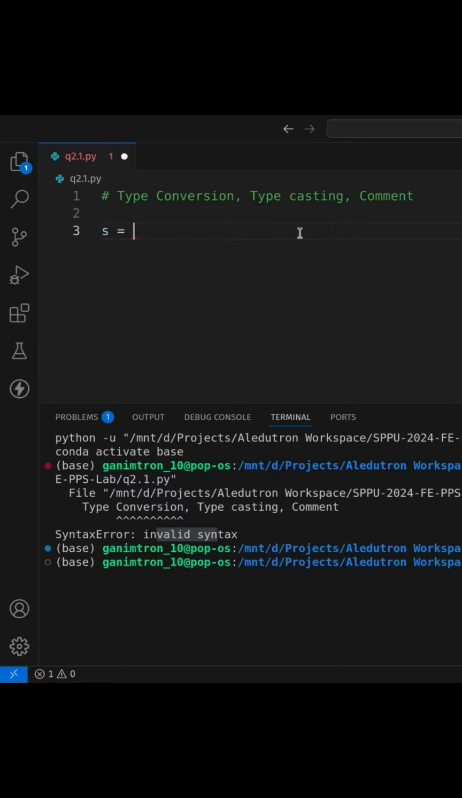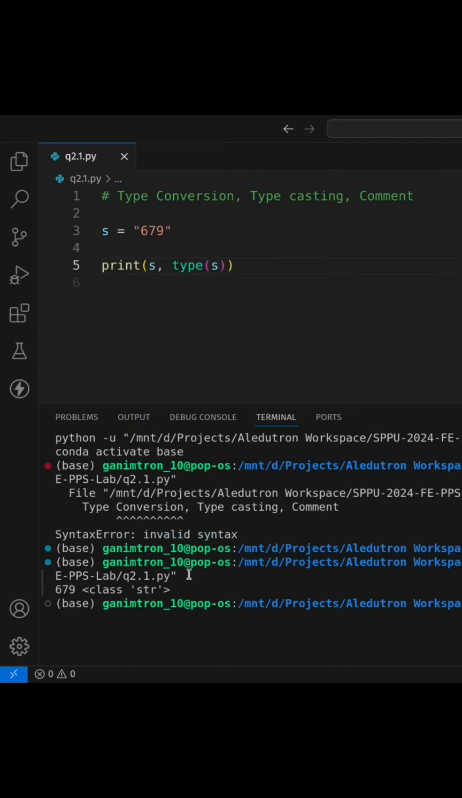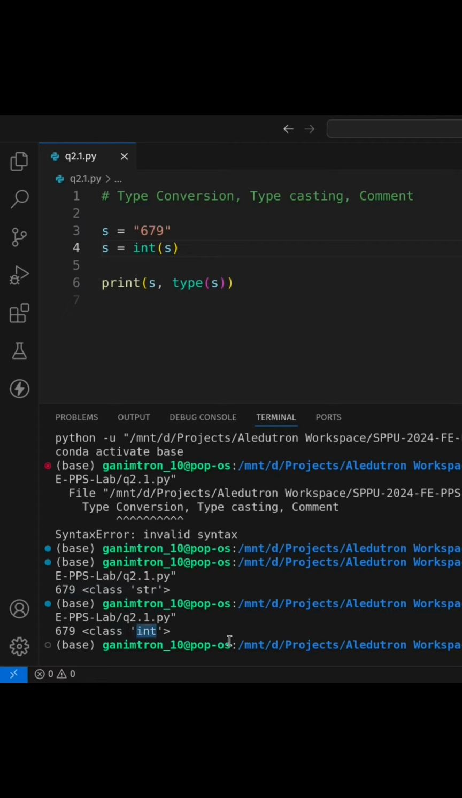Maybe you can take a quick string which has 6, 7, 8, 9 and let me print s and the type of s. Now if I execute this, here you can see it is 6789 and the type is string. Now let me convert this to an integer. So now it is a string, let me convert it into an integer, and now if I execute this, here you can see 6789 is now an integer.